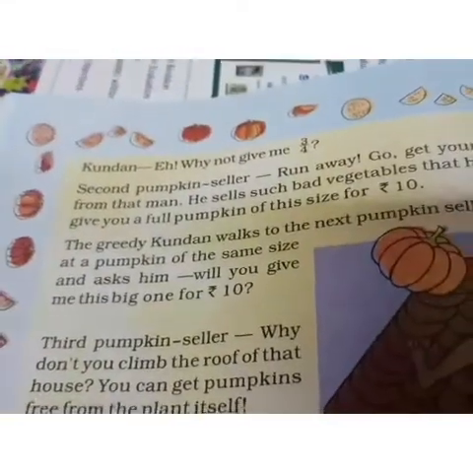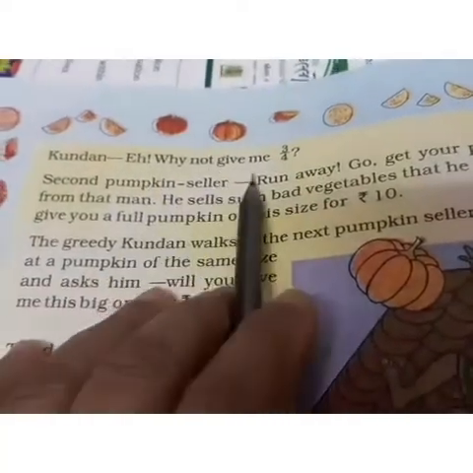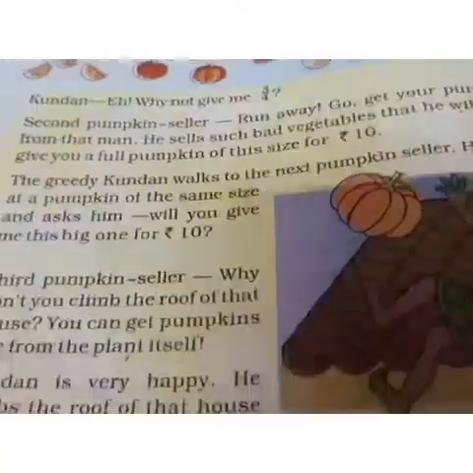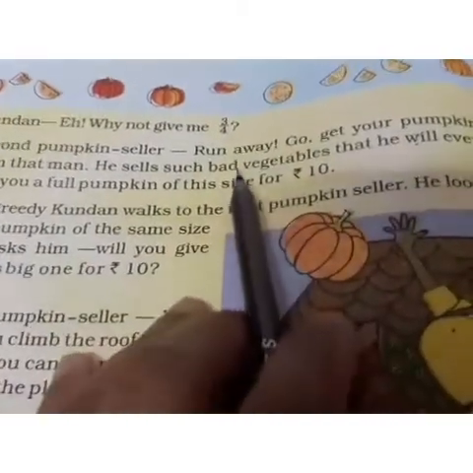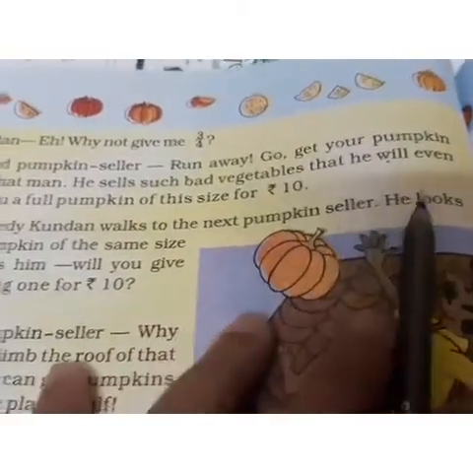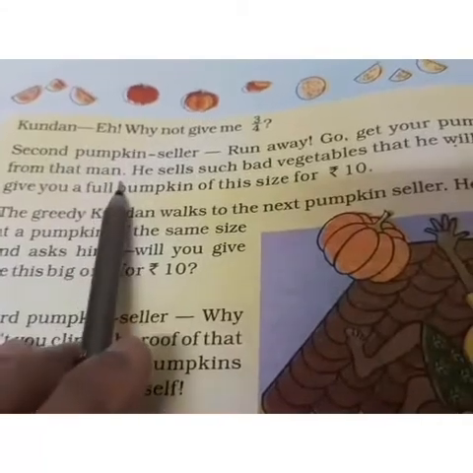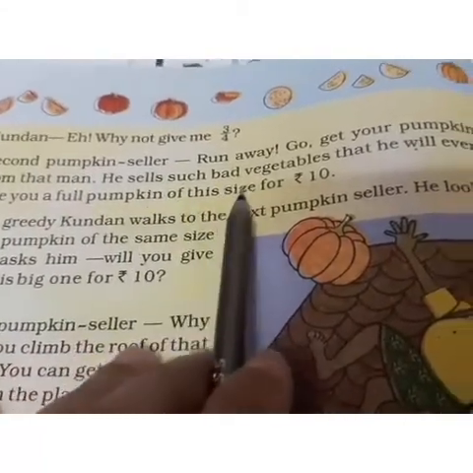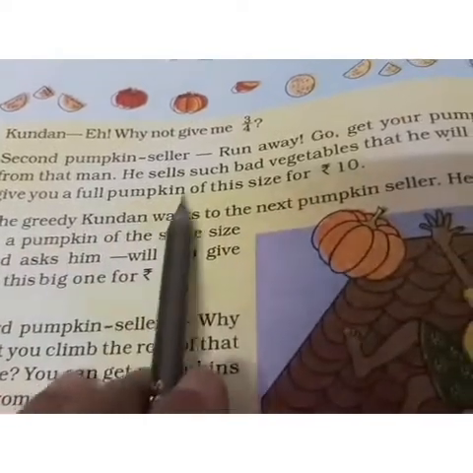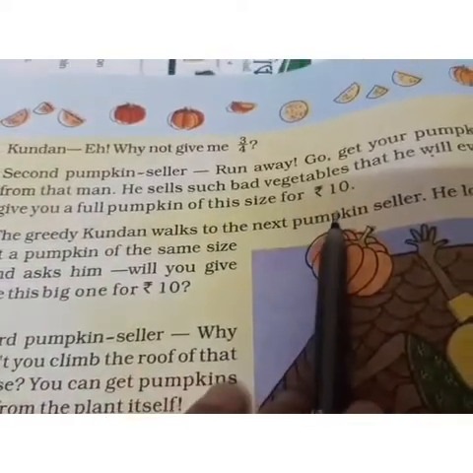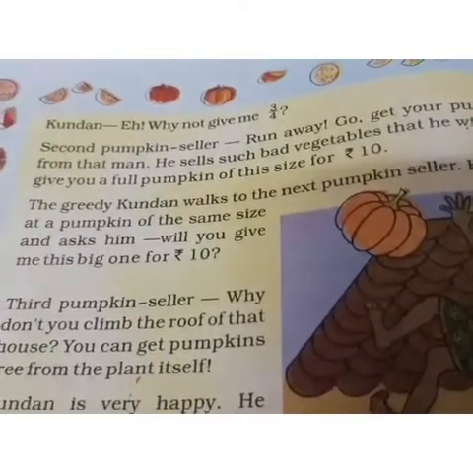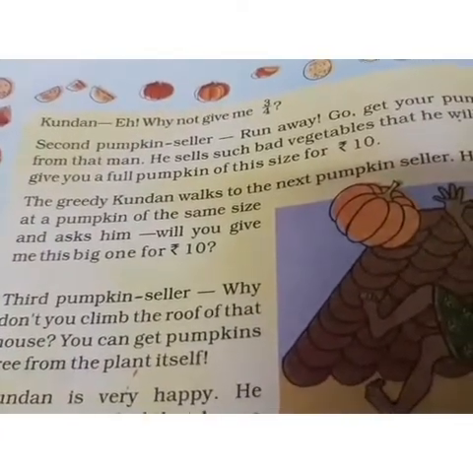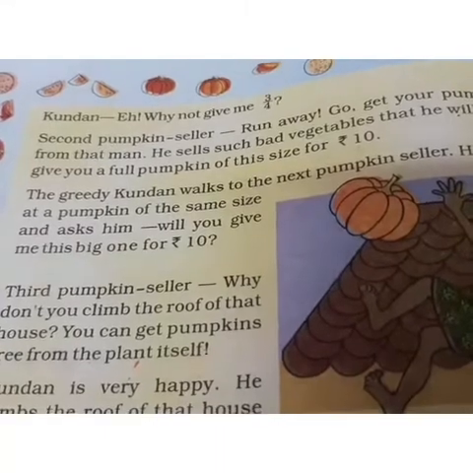Kundan: Why not give me 3/4? Second pumpkin seller said, run away, go and get your pumpkin from the man. That man, he sells bad vegetables, he will even give you a full pumpkin of this size for rupees 10. Then Kundan said to the second pumpkin seller that at least you should give me 3/4 of the pumpkin in rupees 10.